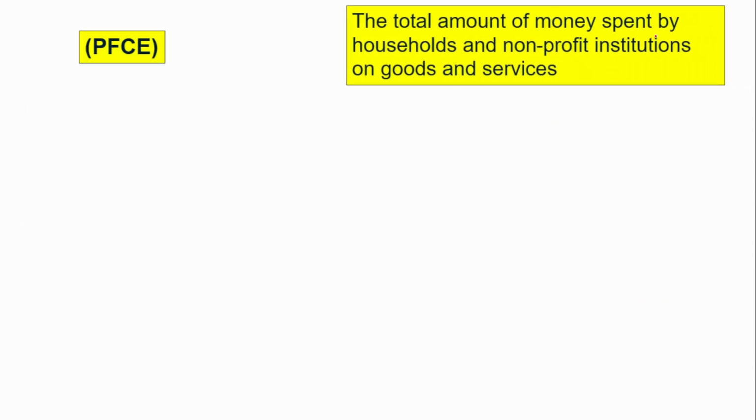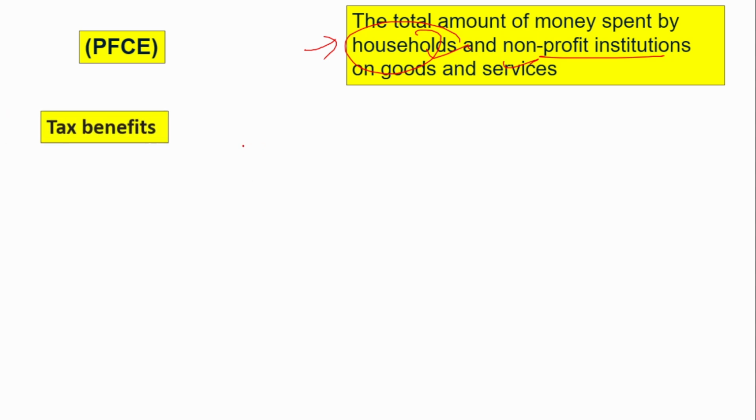Now, what is this private final consumption expenditure? This is the total amount of money spent by households and non-profit institutions on goods and services. That is consumption expenditure done by the people and the non-profit institutions, that is, the expenditure done by other than government agencies. That is what private final consumption expenditure means.